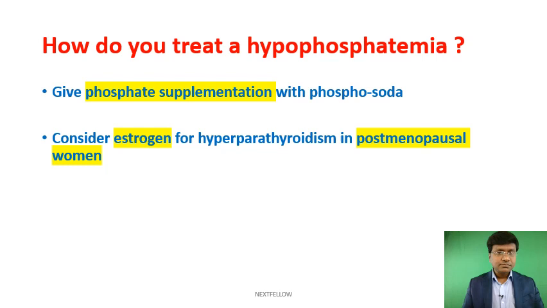Next, how do you treat hypophosphatemia? These patients are having hypophosphatemia, so you need to give phosphate supplementation with Phospho-soda. That is how you will treat the hypophosphatemia.